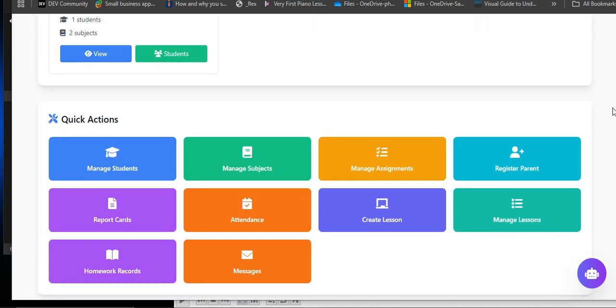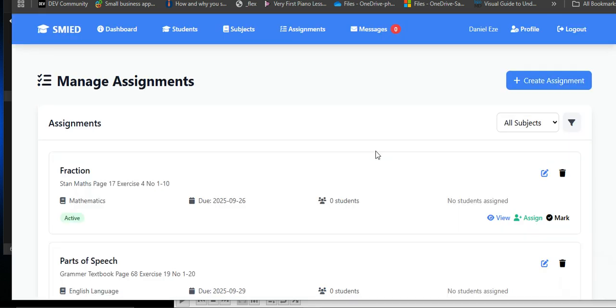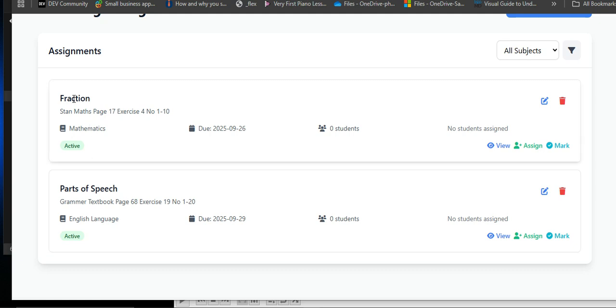Now to mark this assignment, when you go to manage assignment, it's the same place where you give the assignment. You will see this icon. These are the list of the assignments. You gave one on fraction, that's math. You gave one on parts of speech, English. Now on each of them, you see these three icons: view, assign, mark. Now this assignment, if you already set these questions, you cannot even assign it to them. That's why you have 0 students, meaning you've not given it out to any of them. So what you have to do first is you need to assign these questions. You need to give it to them.